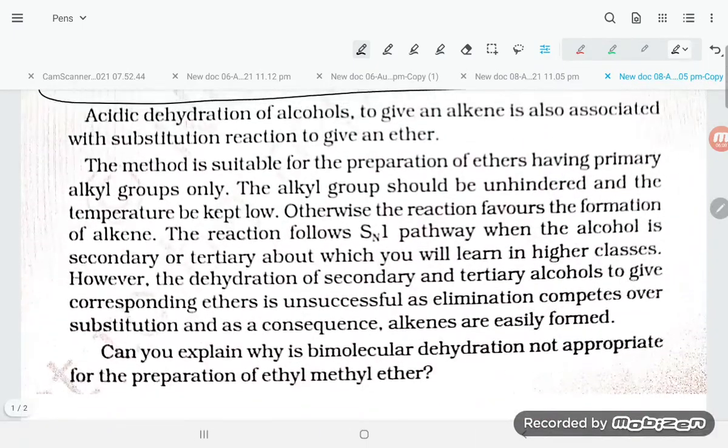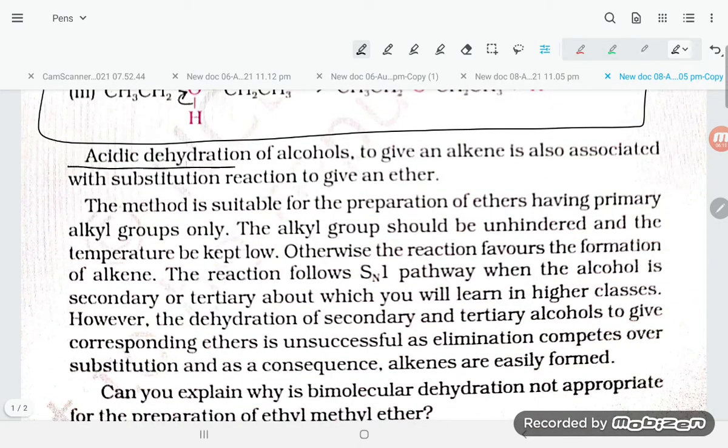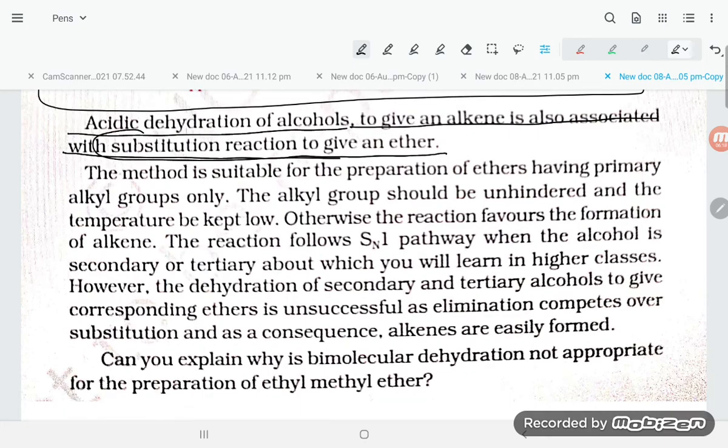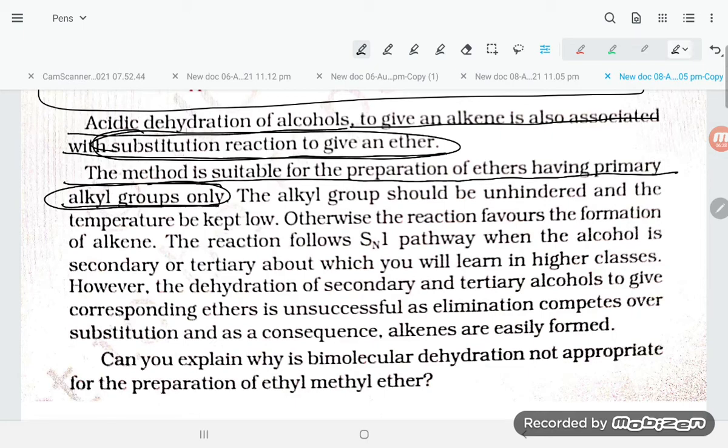Now you read out some points, student. Acidic dehydration of alcohols to give an alkene is also associated with a substitution reaction to give an ether. So if the substitution reaction is taking place, that is ether. The method is suitable for the preparation of ethers having primary alkyl groups only. So it is only for the primary alkyl group. The alkyl group should be unhindered and the temperature kept low. Otherwise, the reaction favors the formation of alkene.